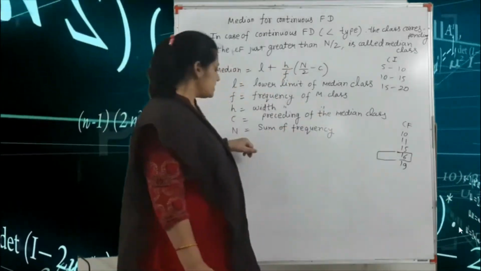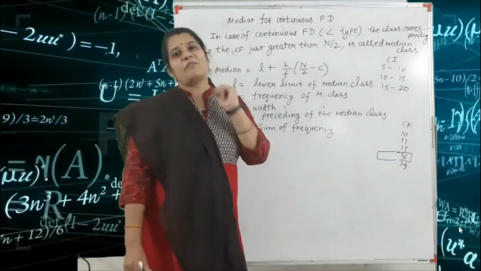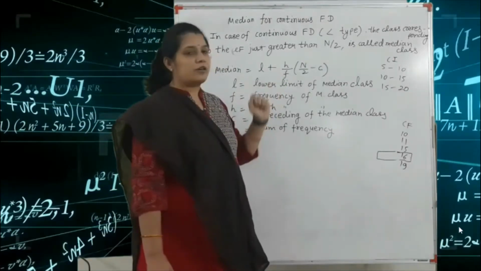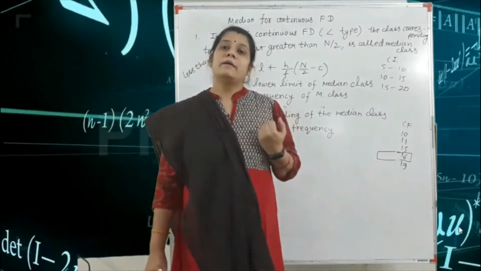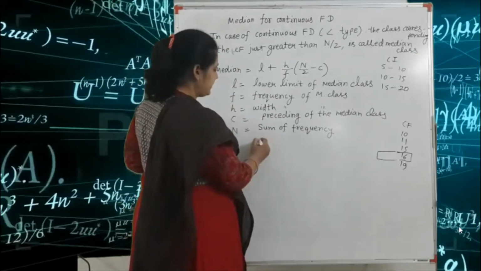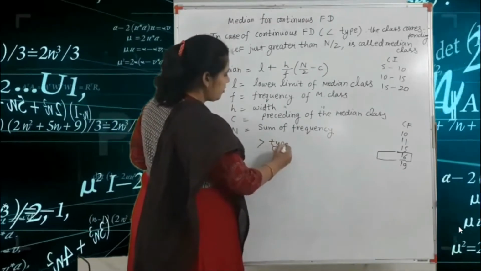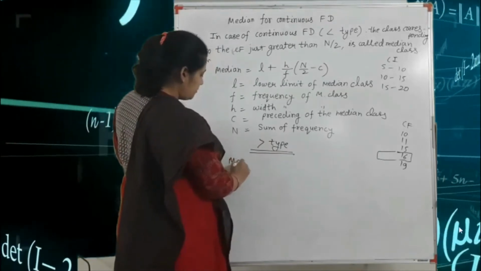And the next one is capital N. You already know that capital N is equal to the sum of the frequencies. So this is the formula of the less than frequency type for finding the median. The next one is the greater than type of frequency distribution. So your median formula is